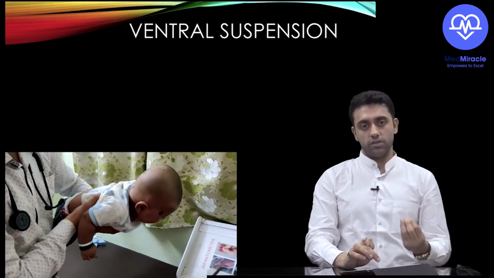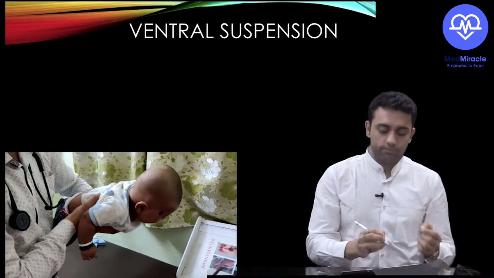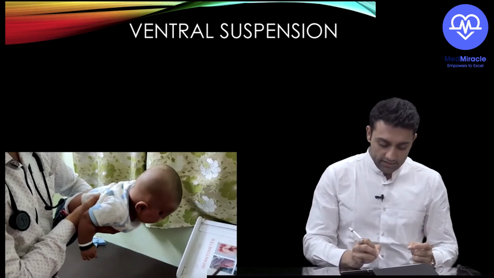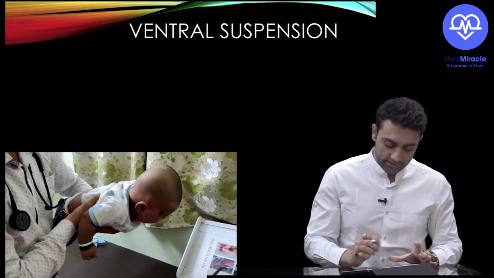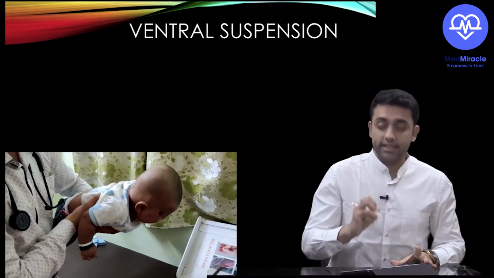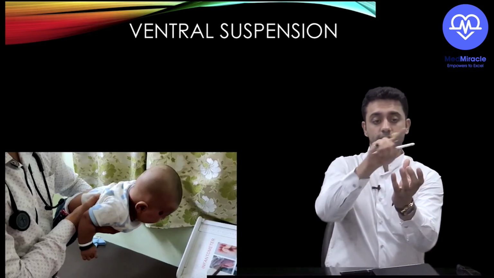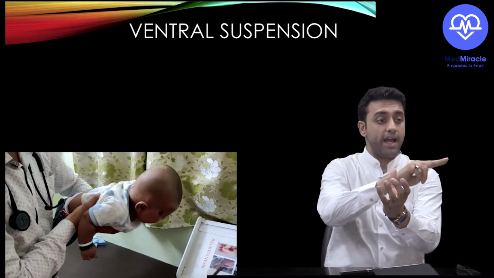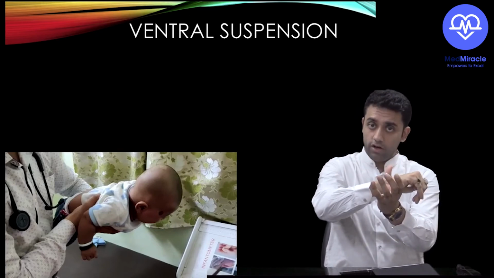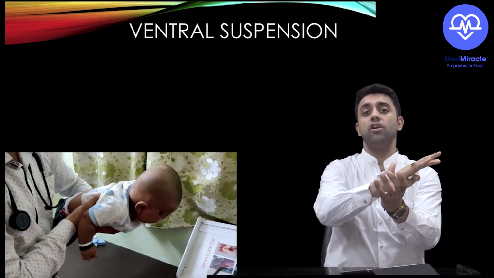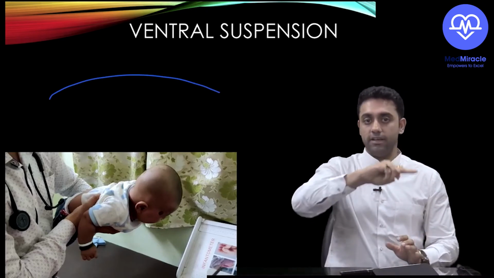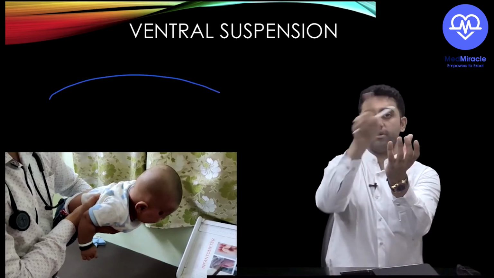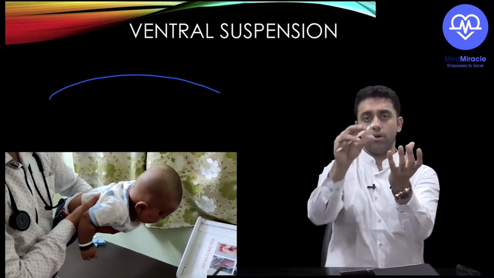Now what is the question? What is the key point over here? Most importantly, you have to see this ventral suspension is there. Basically, you have to remember 3 things. Most importantly, the baby's body is like this, right? So head is below the level of horizontal plane or at the level of horizontal plane. See, this is a horizontal plane. When the baby is like this, that is a horizontal plane. Baby's head, then chest, abdomen and the lower limb.